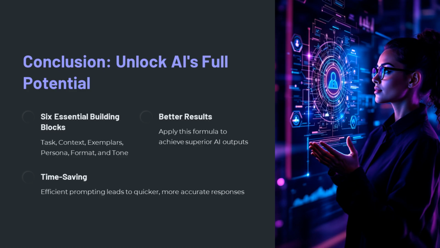Now you know the 6 essential building blocks of effective prompts: task, context, exemplars, persona, format, and tone. By applying this formula, you can unlock the full potential of AI tools like ChatGPT, saving time and achieving better results.